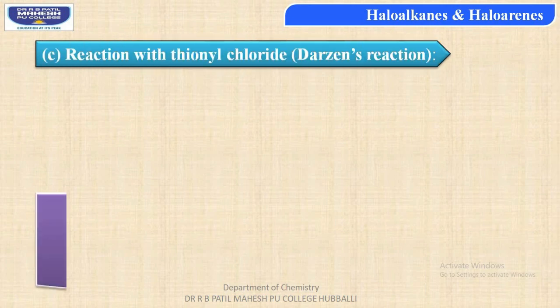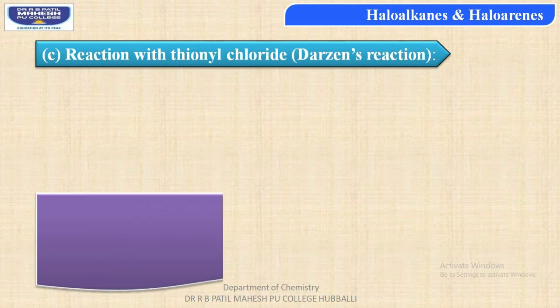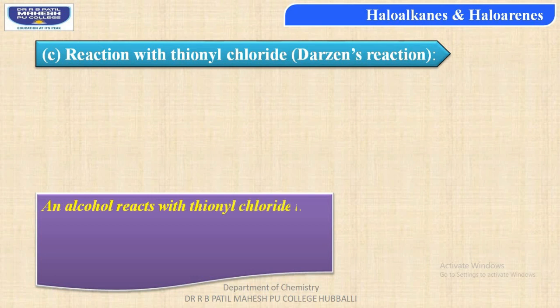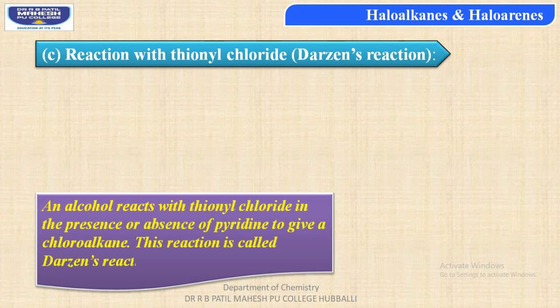Next, reaction with thionyl chloride. It is also called Darzon's reaction. In this, students, an alcohol reacts with thionyl chloride in the presence or absence of pyridine, which is a weak organic base, to give a chloroalkane, and for this reason it is called Darzon's reaction.